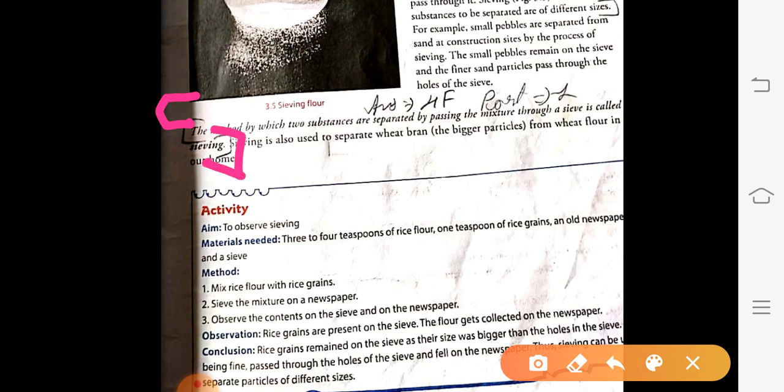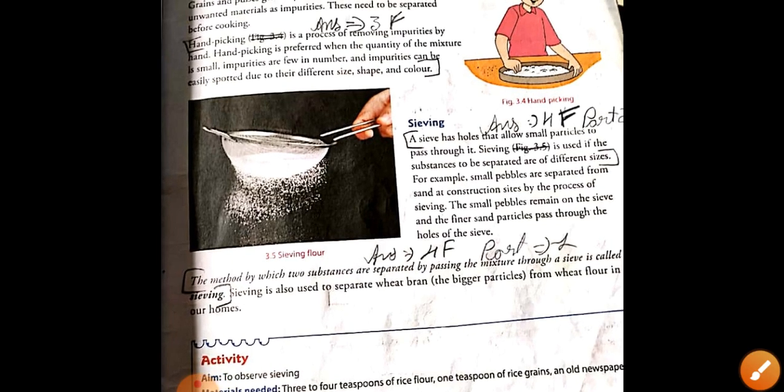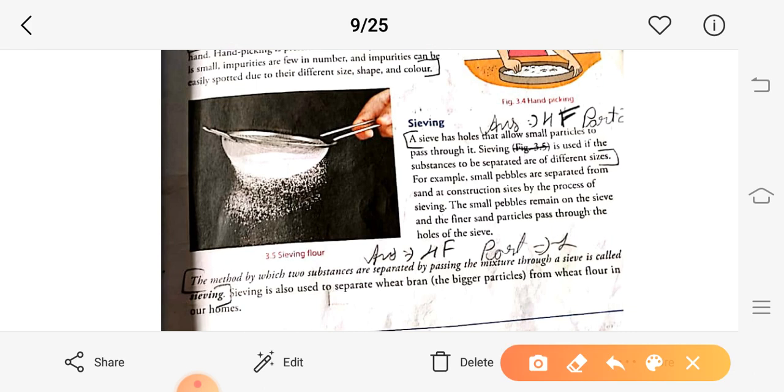So first you will write the definition of sieving, then you will start a new paragraph from here. A sieve has holes that allow small particles to pass through it. Sieving is used if the substances to be separated are of different size. So first you will write the definition of sieving and then you will write this paragraph. So this is answer number 4.